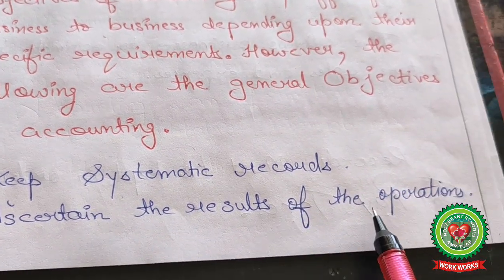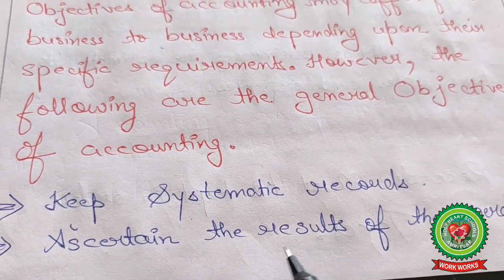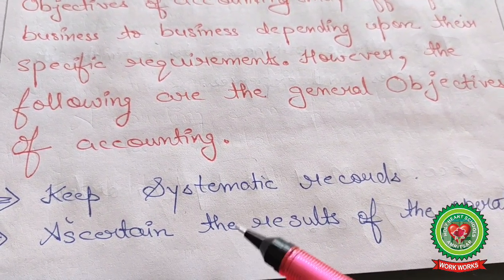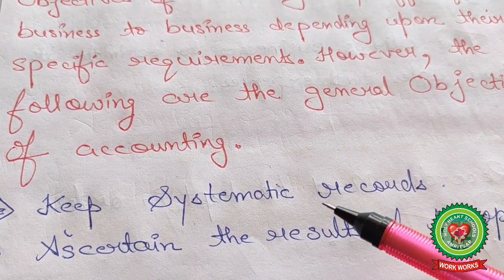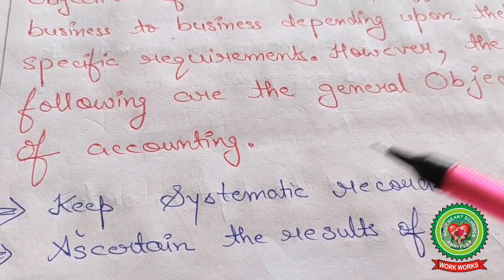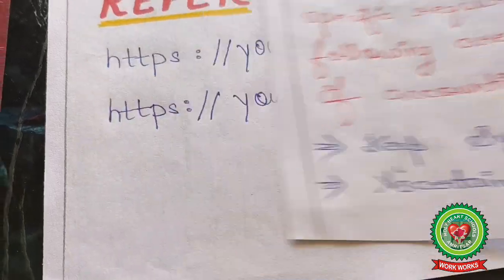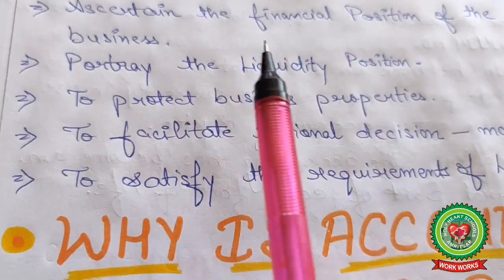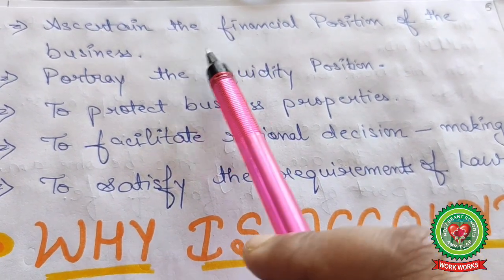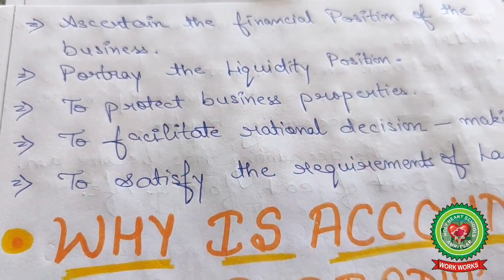Ascertain the results of operation. You know what the results of the operation are, whether the activity you are performing in your business is good for you or not. Ascertain the financial position of the business.